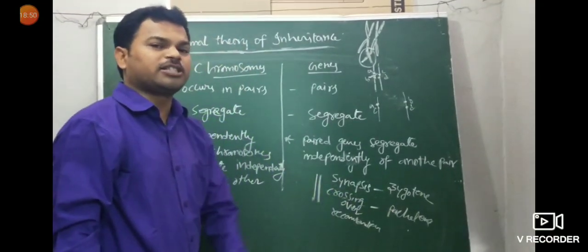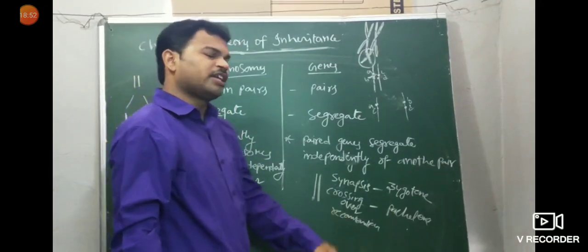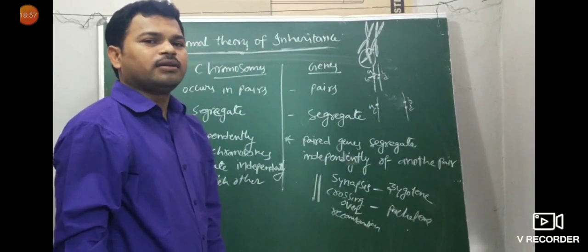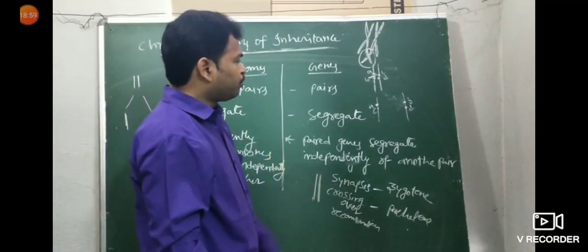Crossing over leads to recombination, new characters. That occurs in pachytene. Crossing over takes place in which phase? Pachytene. Recombination takes place in which phase? Pachytene. Very important. Then diplotene, an important one.